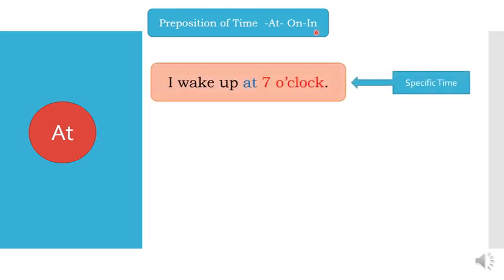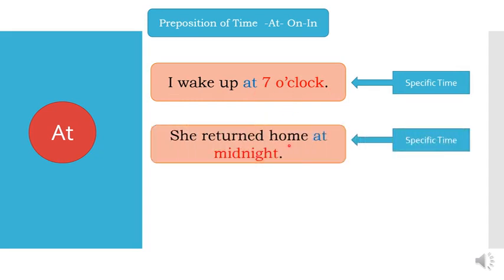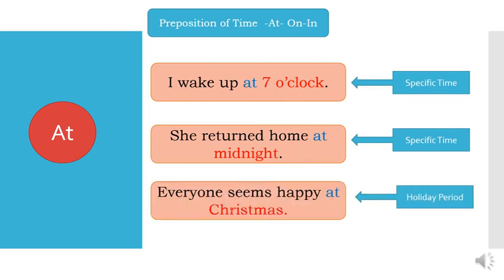Let us see the examples. I wake up at 7 o'clock. She returned home at midnight. Everyone seems happy at Christmas. So this is the festival or the holiday period. So remember, clock time, specific time, festival or holiday period, we use the word at.